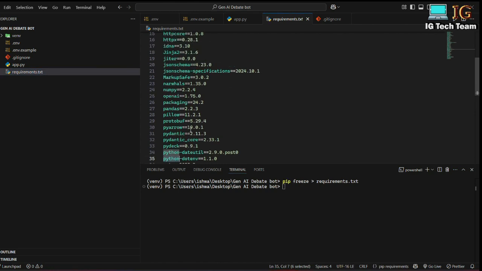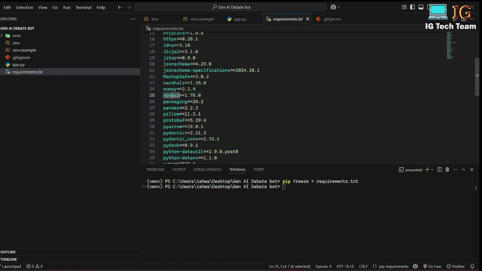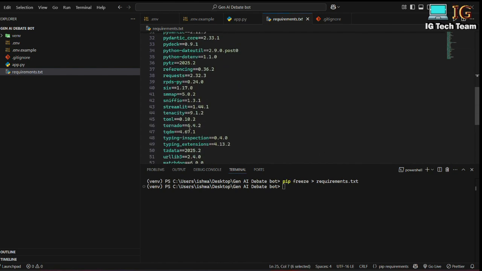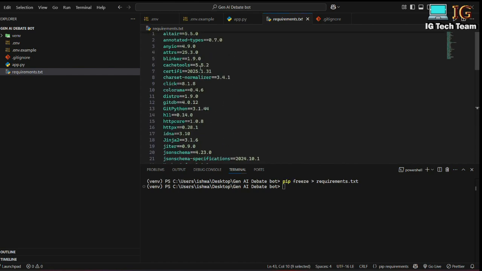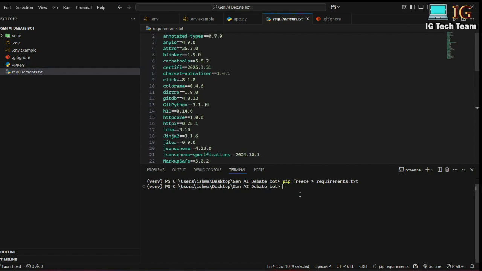You can see python-dotenv, OpenAI, and the last one is Streamlit, and all the other packages are dependencies of these packages. So it is very good practice to put all the requirements in this requirements.txt file.